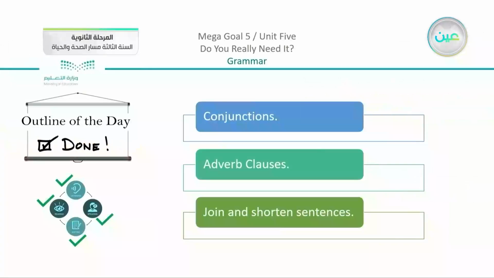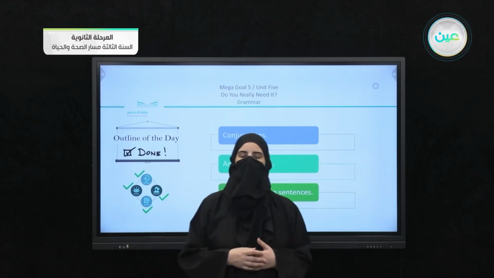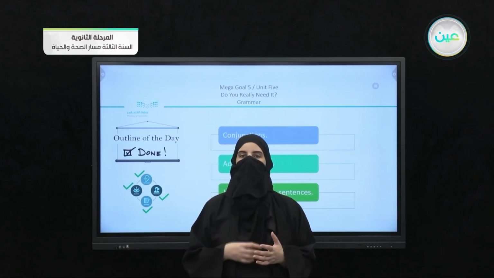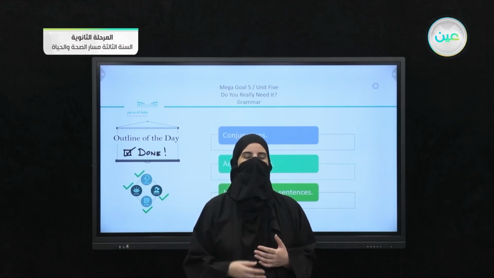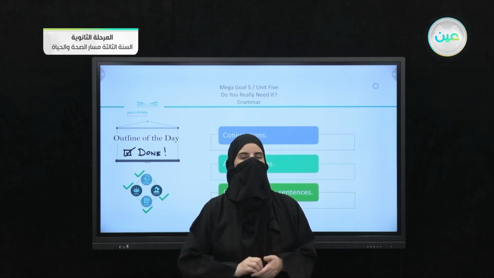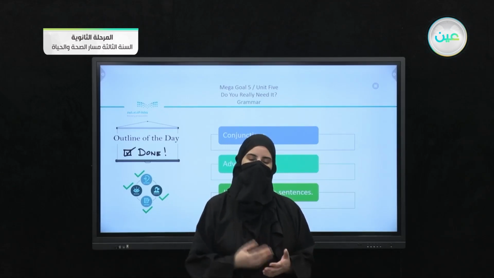So finally, we have our outline for the day. We talked about conjunctions. Then we moved on to adverb clauses and using these conjunctions in adverb clauses. And we know how to join these clauses together. And sometimes we can even shorten these sentences to give complete meaning. So we have here the very simple lesson about using adverb clauses and using conjunctions within them. Do your exercises, start with the assignment, and we'll complete inshallah in the next lesson.